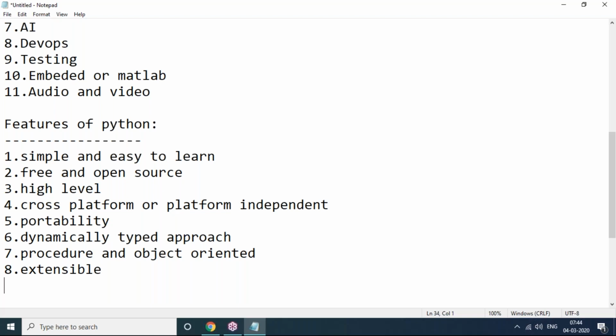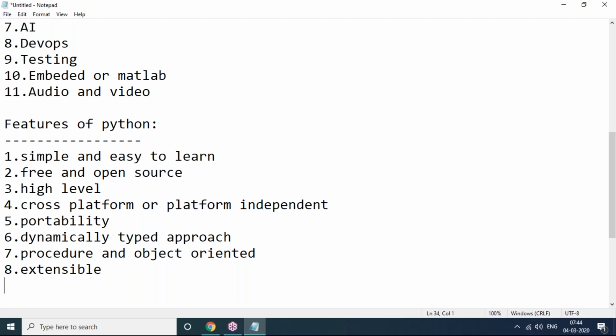Extensibility means we can use other languages' programs in Python. That is called extension. The main advantage of this extensibility feature is that we can use already existing non-Python code.